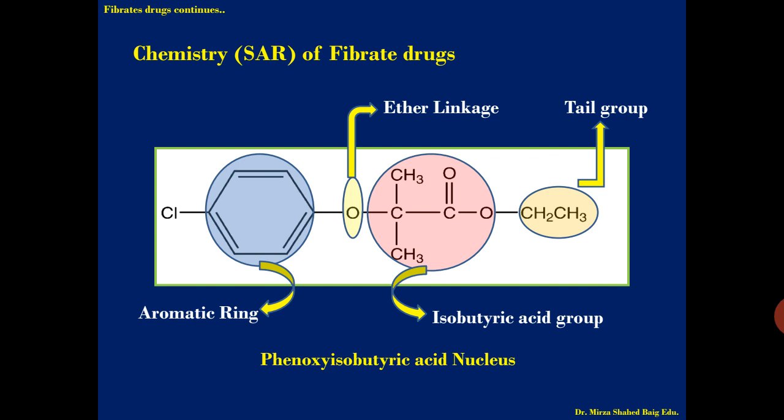Now we go to the chemistry or SAR of the fibrate drugs. In medicinal chemistry, you can discuss the chemical requirements or SAR of this class. We have taken the drug clofibrate, and you can name the nucleus for this chemistry discussion as the phenoxyisobutyric acid nucleus. Here we have divided the chemistry into 4 parts so that students can understand very nicely what the requirement is, and then we will see the structure of the drug also.